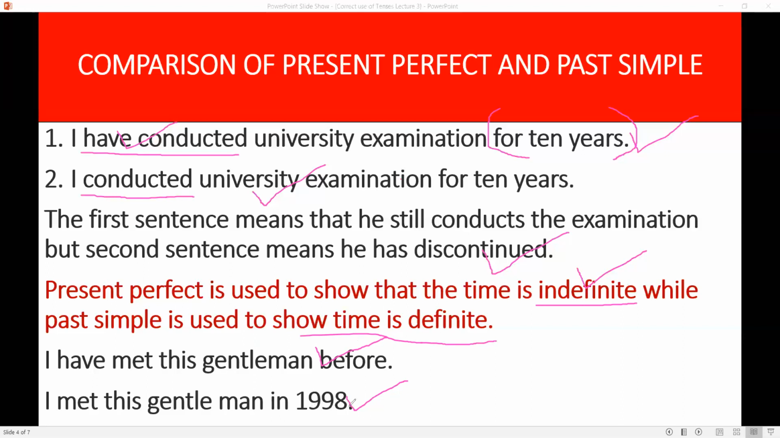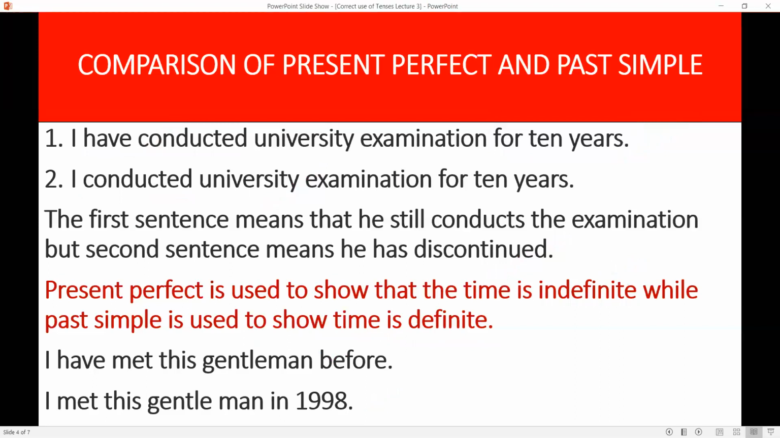I met this gentleman in 1998 and I never met that person again. I have not met that person for the second time. So, if you have done something which you are not able to do again, you should use past simple, the second form of the verb. And if you have done something which you can do again, you should use present perfect tense. Like, I have met